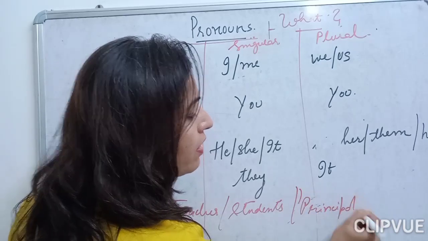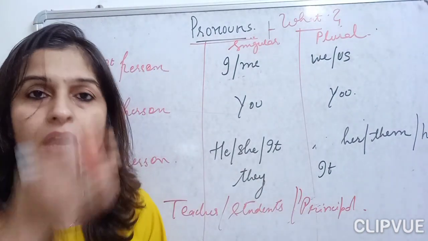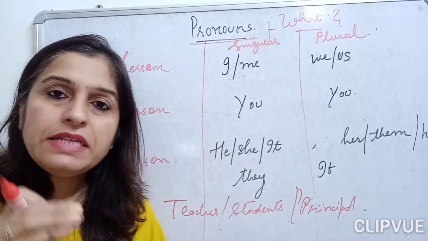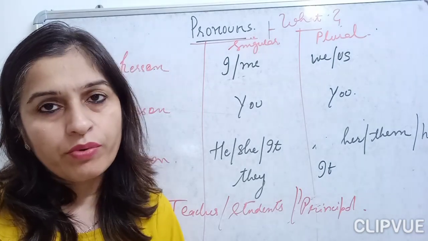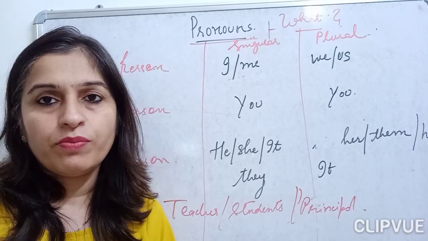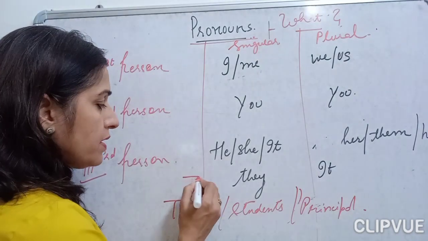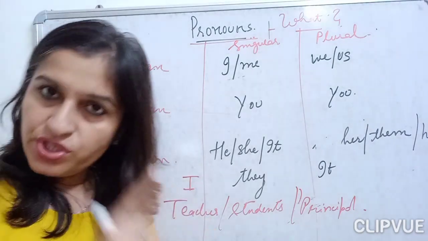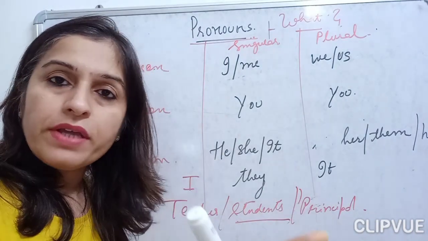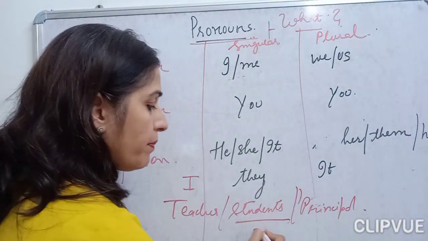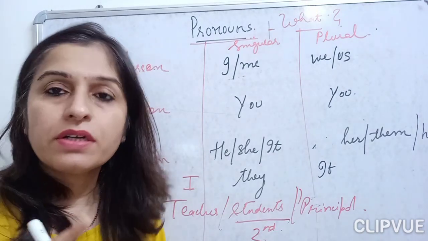Okay, now suppose the teacher says... let me first tell you the sentence. The teacher said to students, "Principal ma'am will come tomorrow to visit your classroom." Okay, so in this sentence, who is the first person? Teacher, because she is talking. Okay, who are the students? Teacher told students. Who was the second person here? The students. That principal ma'am will come to visit the classroom.